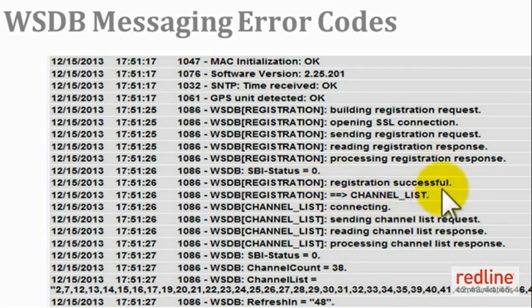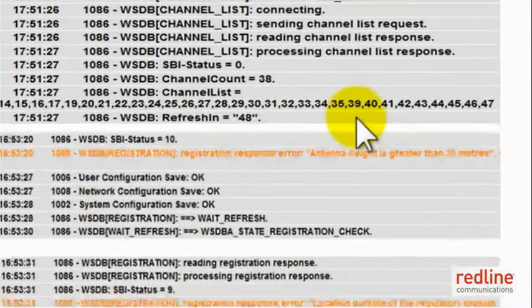After registering with the white space database, the Ordeal 3000 system sends the channel list request. The white space database again evaluates the message to make sure everything is correct and returns a message status code. Again, status code 0, which means everything was fine. And based on this, the white space database returns the channel list to the Ordeal 3000 system.